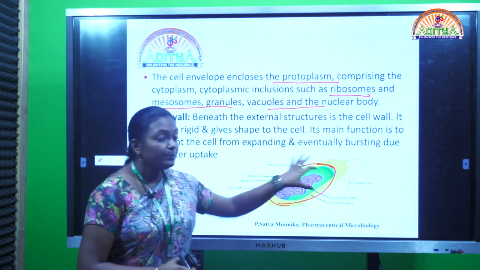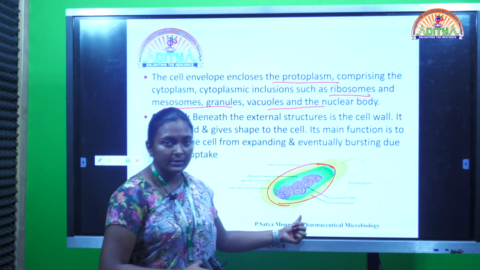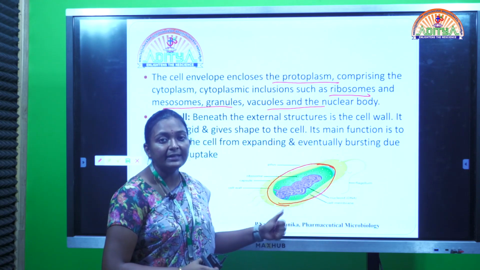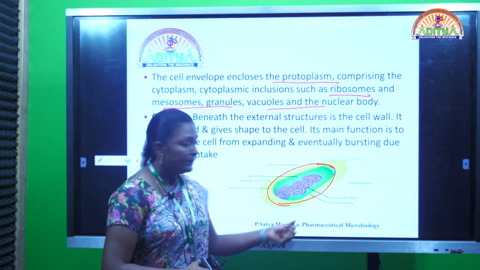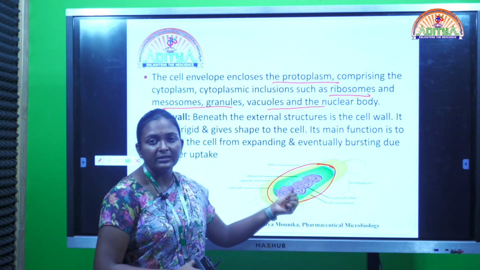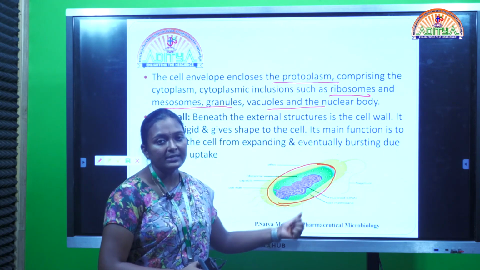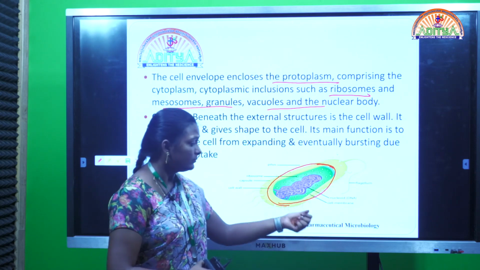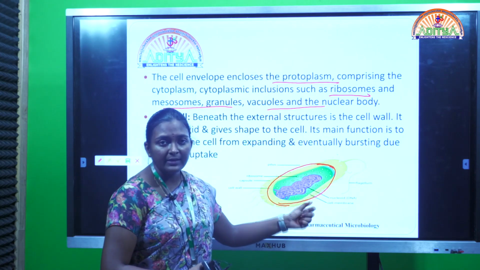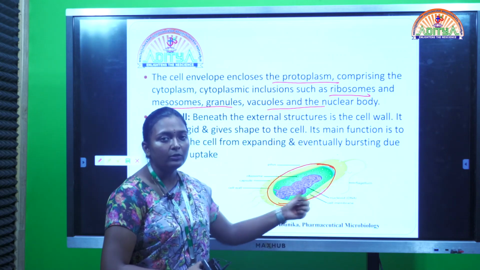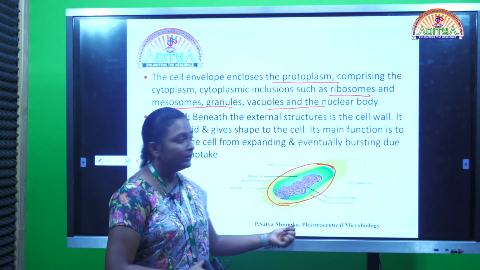Since this is a prokaryotic cell, as we had already discussed, it does not contain a distinguished nucleus, right? Distinguished nucleus means the nucleus which is composed of a nuclear wall. So it only contains DNA material, called the nucleoid.